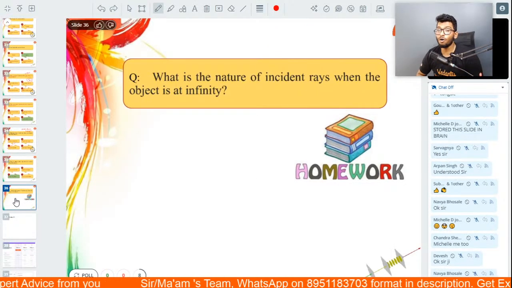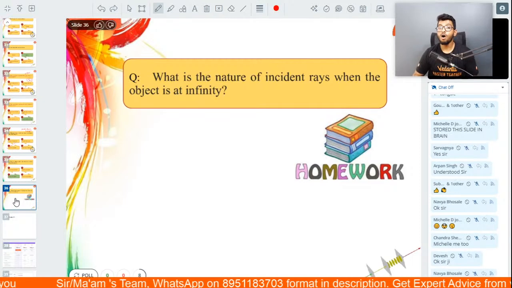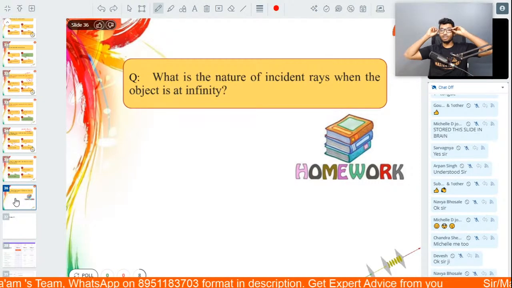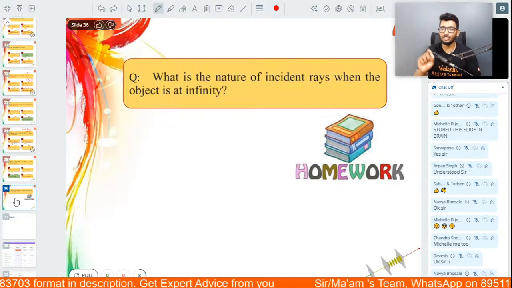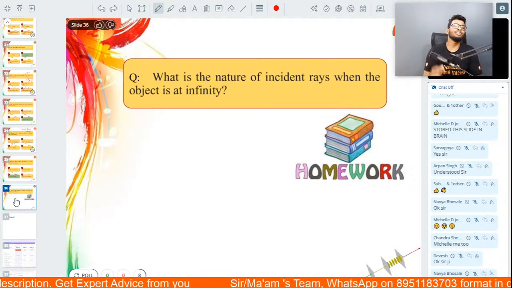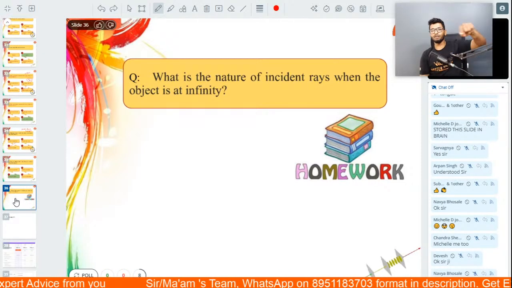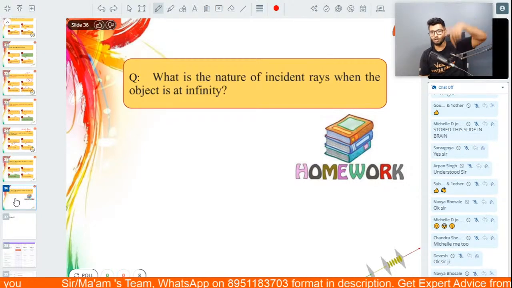This is your homework question for today. What is the nature of incident trace when the object is at infinity? What is going to be the nature of the incident trace when the object is going to be at infinity? Put it down in the comment section, not in the chat box, in the comment section of today's session.